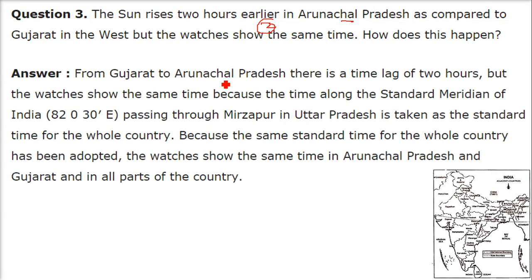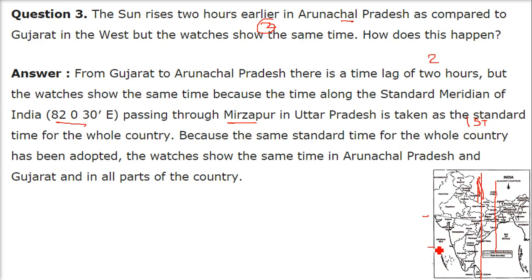Now, from Gujarat to Arunachal Pradesh, there is a lag of 2 hours. But the watches show the same time because of the standard meridian. This is the line, 82 degree 30 minutes, passing through Mirzapur in Uttar Pradesh, which is taken as the standard time, or you can say IST, Indian Standard Time, for the whole country.